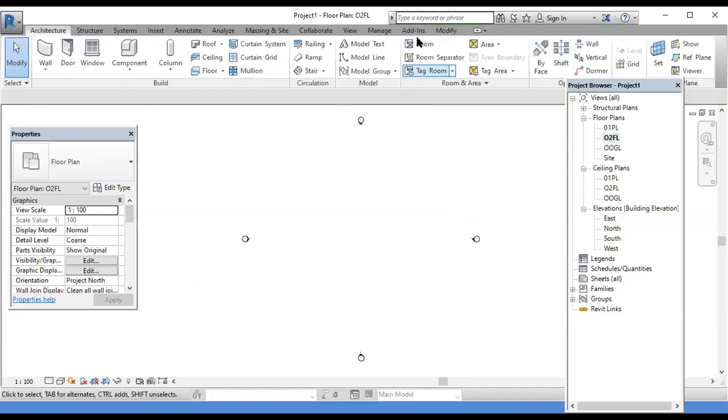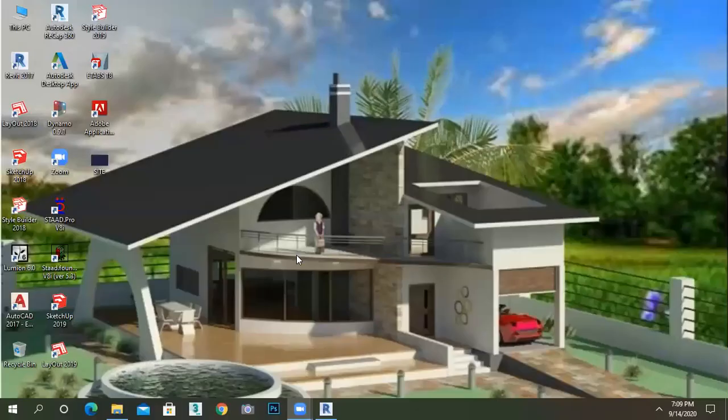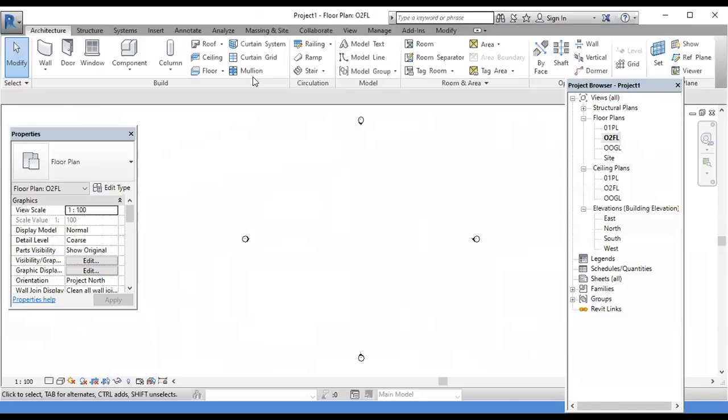Are you able to see my screen, desktop? See, this project I have done in Revit only. Are you able to see? Busy scheduled. Okay, I'll just share my screen. Revit. Okay. Is there any doubt at least?